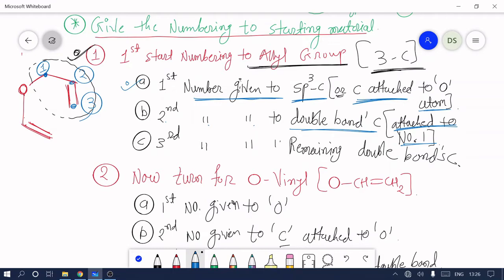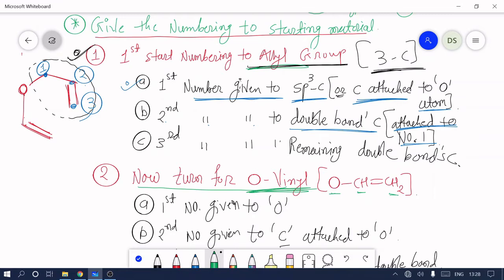So always give the numbering in the fashion of 1, 2, 3. But we first identify 2 moieties, one allyl and then vinyl. So first we start numbering from the allyl group. Allyl has 3 carbons, so the first number is always given to the sp3 carbon, then the first is attached to the second, the second attached to the third. After completion of the numbering of the allyl group, now it is the turn of the O-vinyl group. It means there are 3 atoms: one oxygen, one CH and CH2.